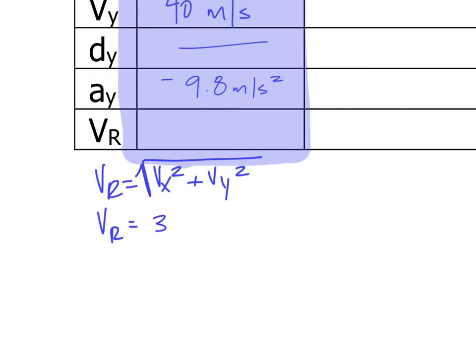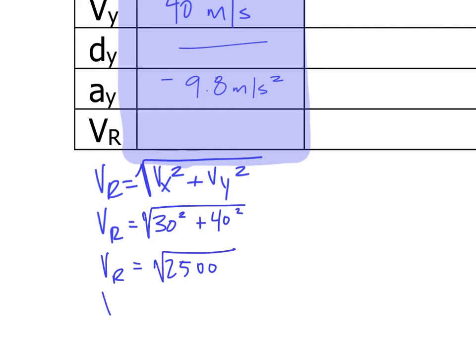So 30 squared plus 40 squared, all under the square root. So my resultant velocity is the square root of 2,500, and that is 50. So my resultant velocity at the beginning of the path is 50 meters per second.